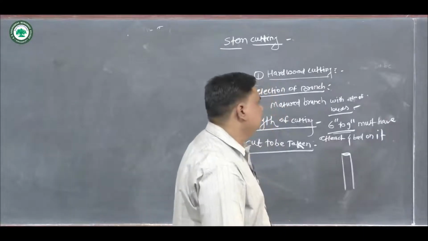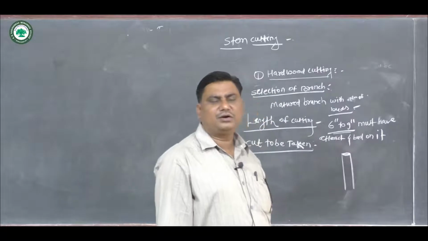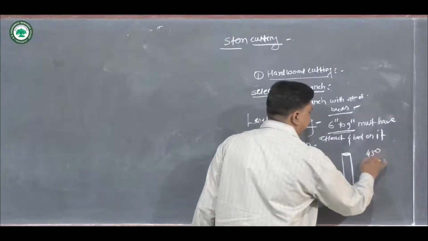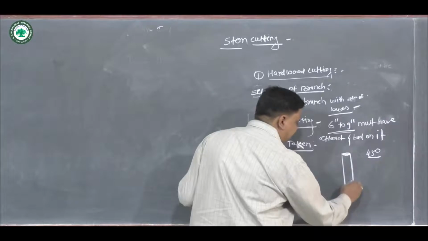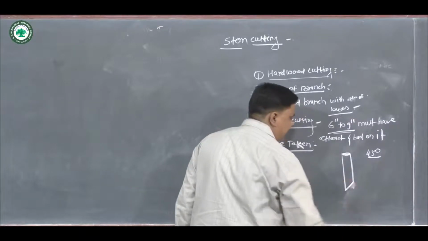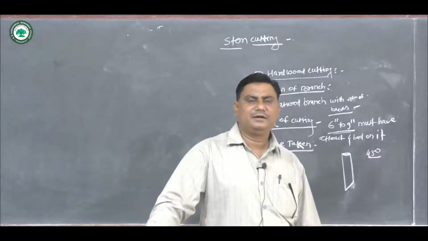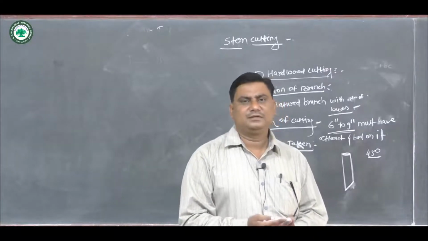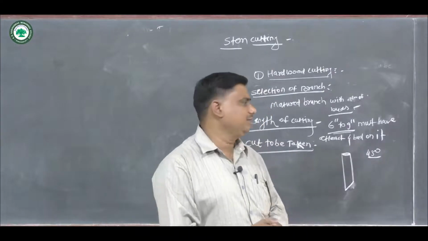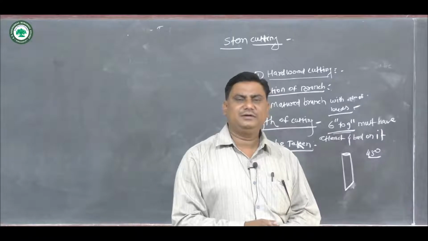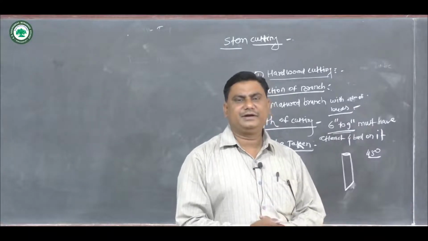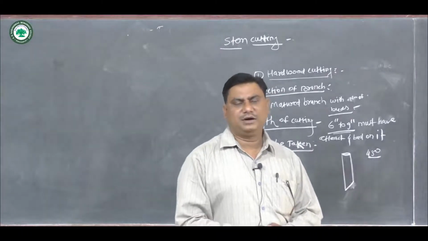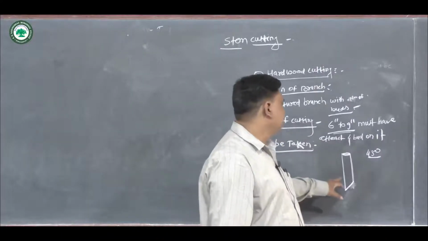And the basal or lower cut is taken at 45 degrees, in a slanting position, so that the maximum portion gets exposed, and it is easy for the production of roots on the cutting.